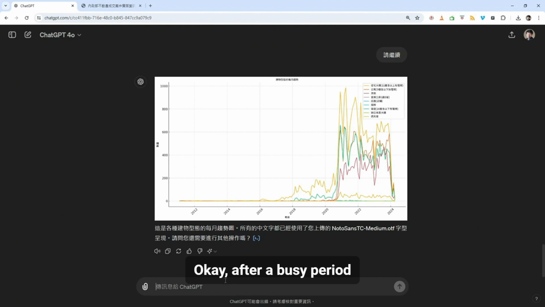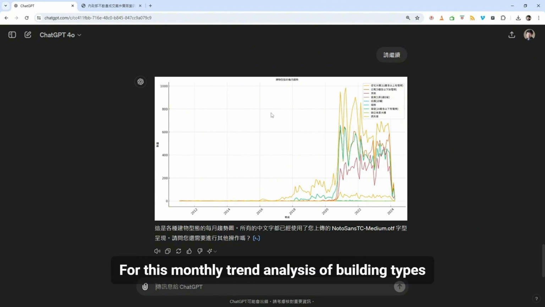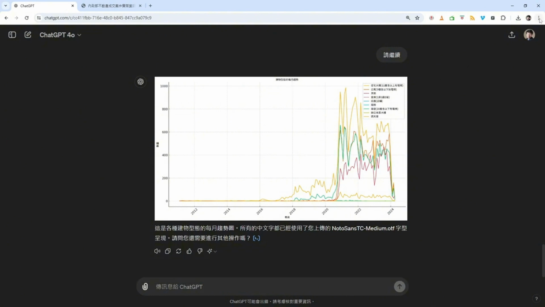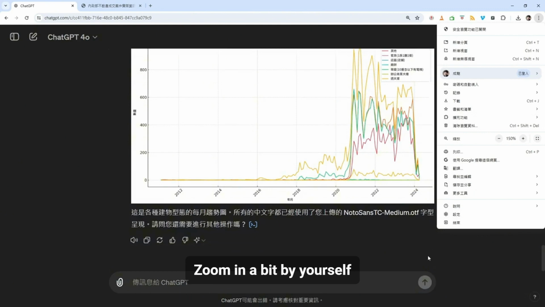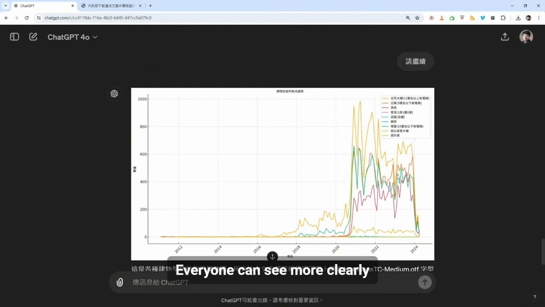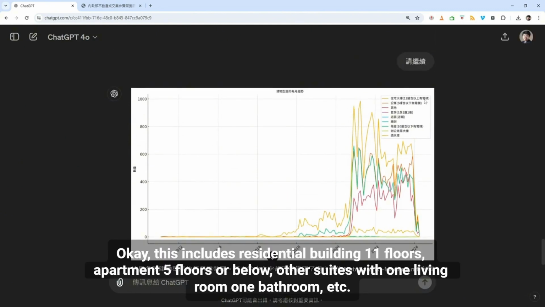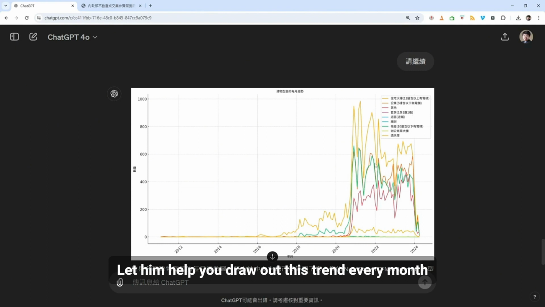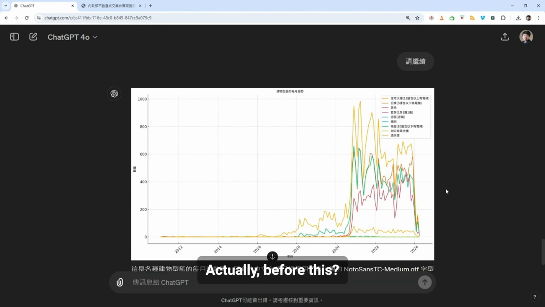Okay, after a busy period, our graph has been generated for this monthly trend analysis of building types. Zoom in a bit by yourself so everyone can see more clearly. This includes residential building 11 floors, apartment 5 floors or below, other suites with 1 living room 1 bathroom, etc. Actually, before this, he also tried to correct some errors.